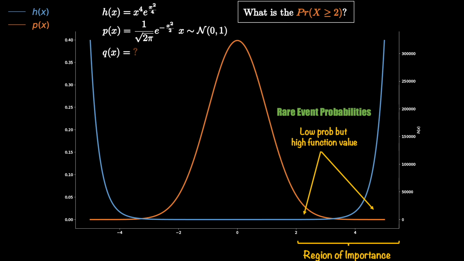Now the plot should give you some hints. For example, you can visualize here that we should be able to use another normal distribution, which is centered near 2 or 3, or maybe somewhere in between 2 and 3, and that should help us cover the region of importance. That said, we could see this solution with the help of our plot or the shape of our function, but maybe we should wonder if there is a way to determine it mathematically. And there is one possibility, not a perfect one, but there is indeed one.